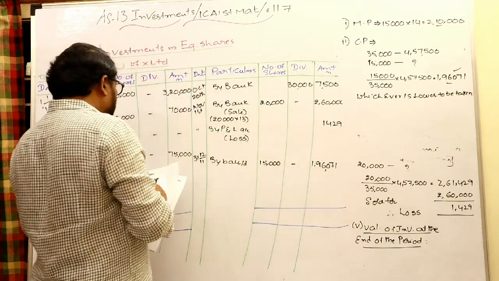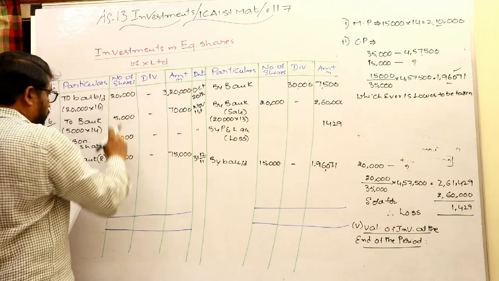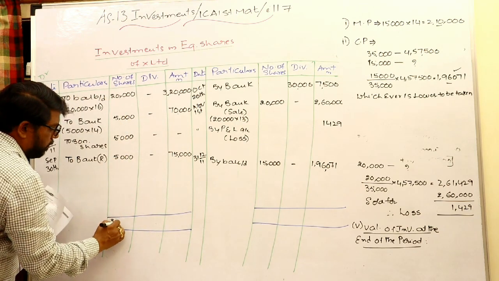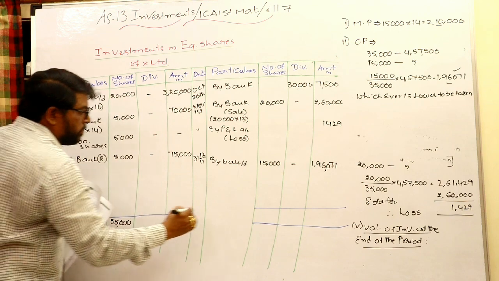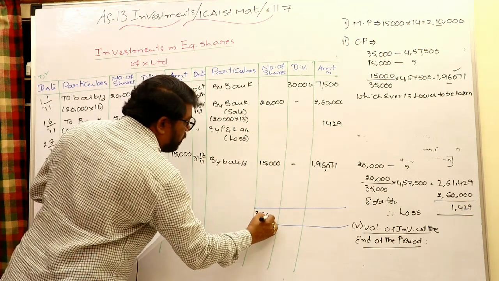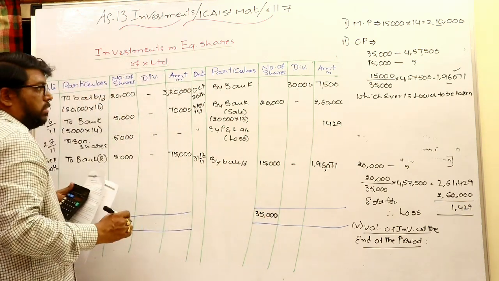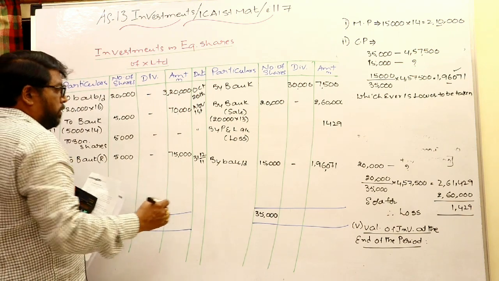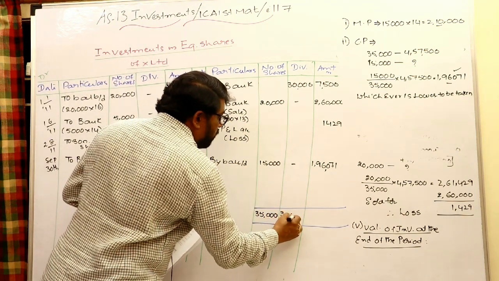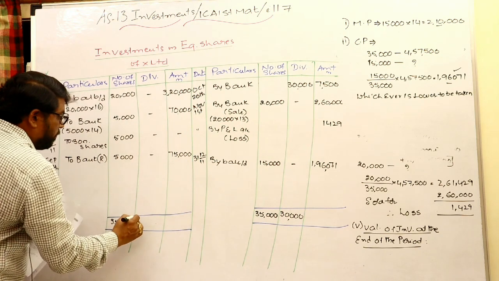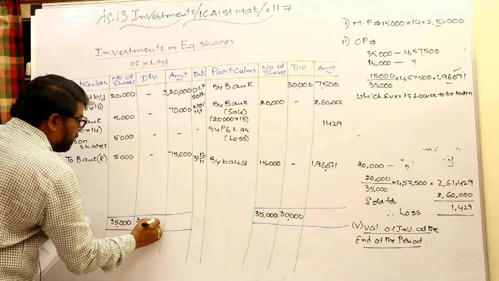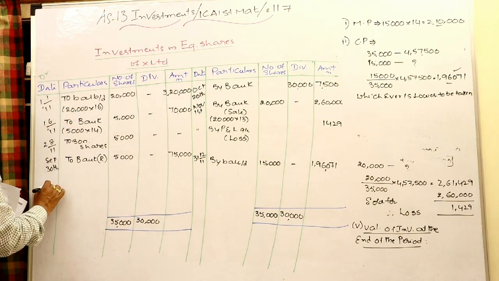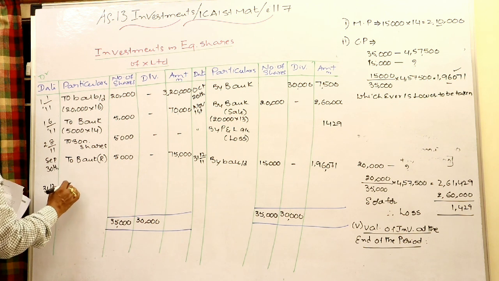So 1,96,071. Simply you can check it. This total would be 35,000. Dividend revenue income of 30,000 is transferred to the P&L account.